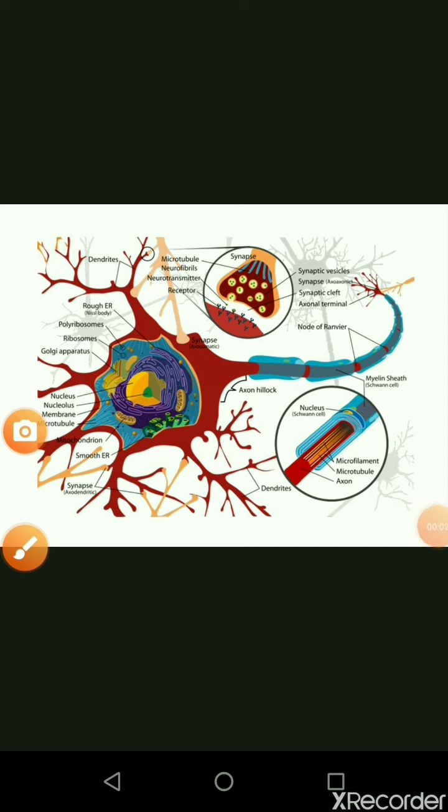I already told you that the cyton consists of cell organelles, which is explained very clearly in this image. The outermost layer is the cell wall, then the blue colored substance is the cytoplasm, then the violet colored substance is the endoplasmic reticulum. All internal organelles are clearly visible in this diagram.